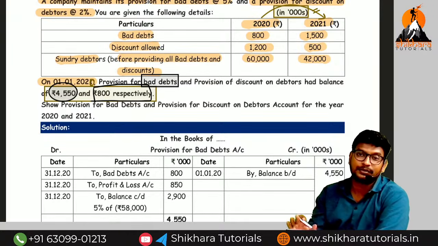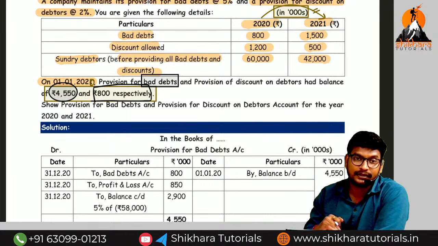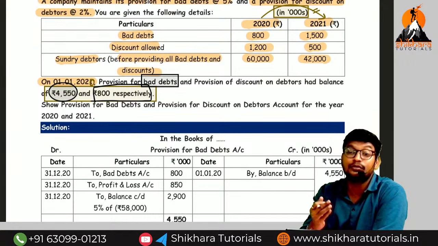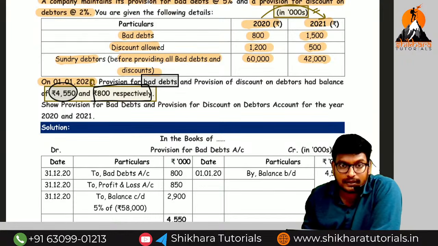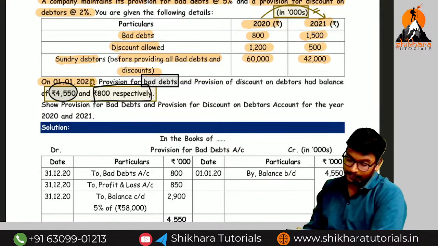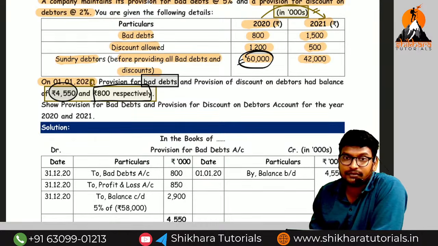The same concept, amma. Provision means opening balance will be on the credit side, closing balance will be on the debit side. In the place of 2 bad debts, what we need to write? 2 discount allowed. The balance figure will be transferred to which account? P&L account. Okay. So first we are trying to find out the closing balance on 2020. What we can find out, ma?